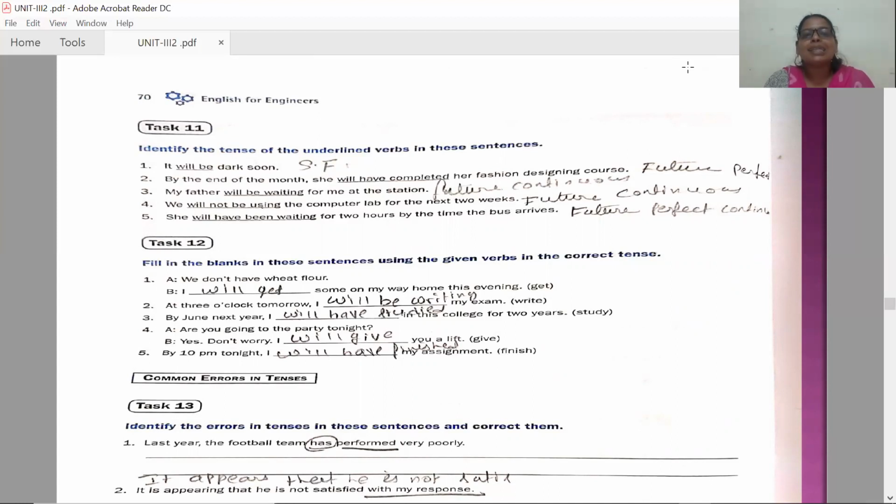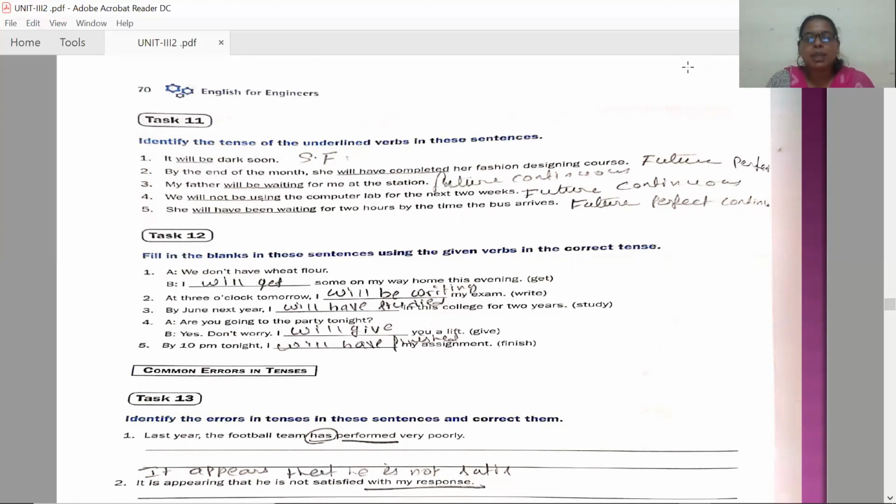Fill in the blanks in these sentences using the given verbs in the correct tense. First one. A: We don't have wheat flour. B: I will get some on my way home this evening. And at 3 o'clock tomorrow, I will be writing my exam. By June next year, I will have studied in this college for 2 years. A: Are you going to the party tonight? B: Yes, don't worry, I will give you a lift. Fifth one. By 10 p.m. tonight, I will have finished my assignments.